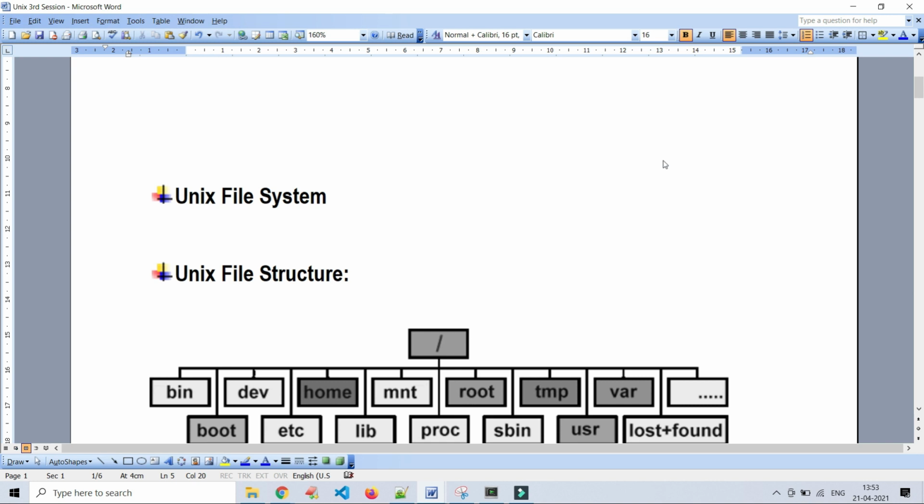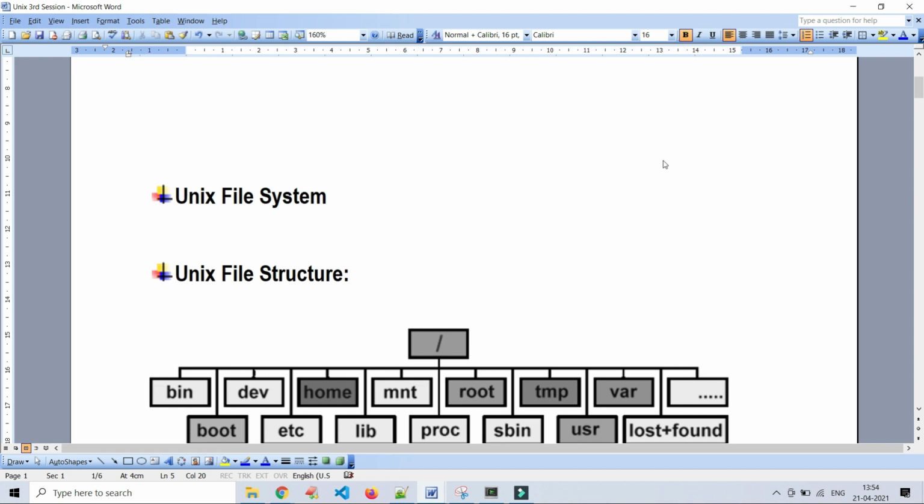All the files are organized into directories which contain various kinds of information, as we already discussed. The file may be a text file, binary file, some other files which are related to the system or a Unix device or to the users, like that.